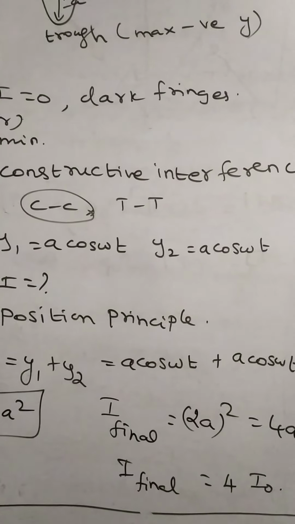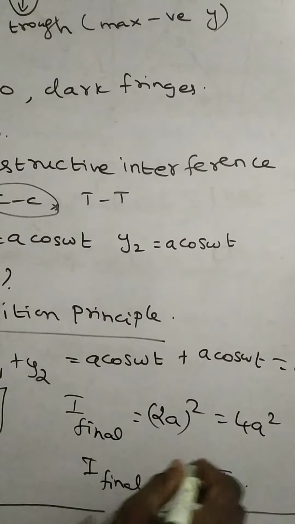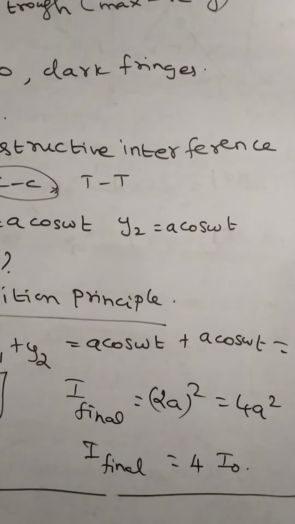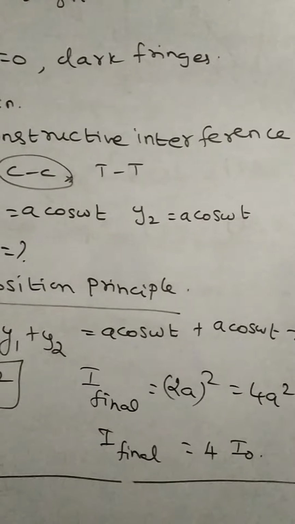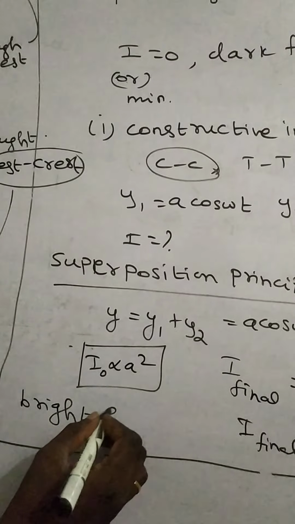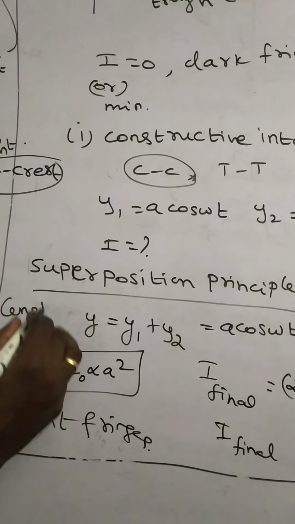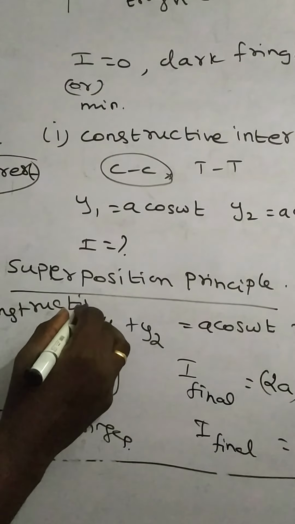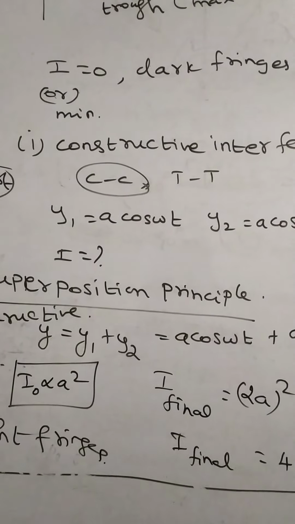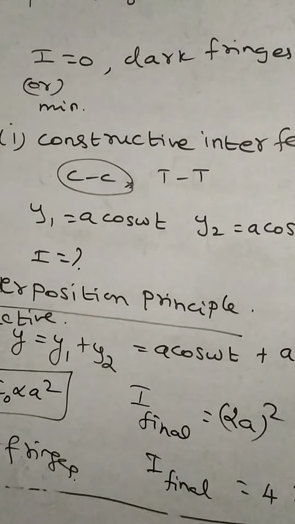Constructive interference intensity will be maximum. How many times does it increase? In this case, 4 times. So when bright fringes are obtained, this is the condition for constructive interference. Next, what are the conditions for destructive interference?